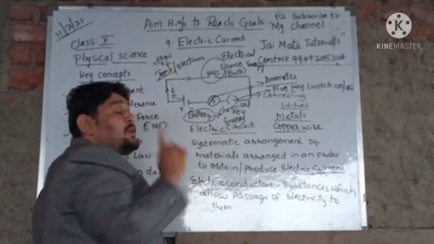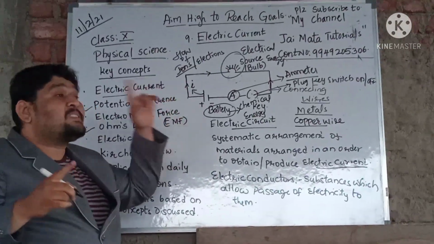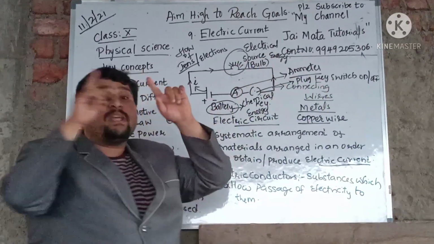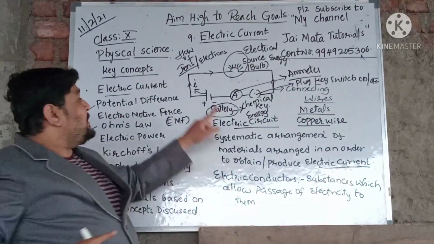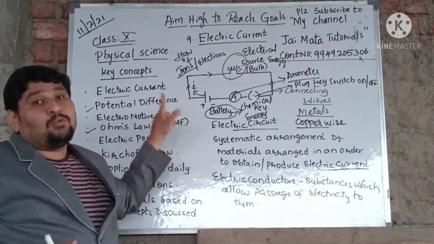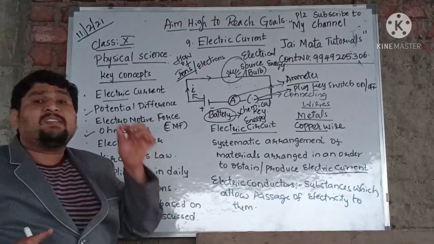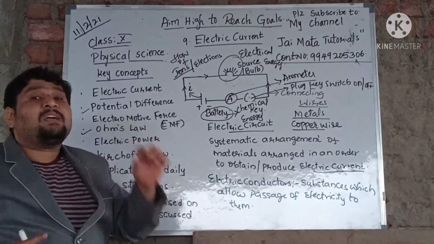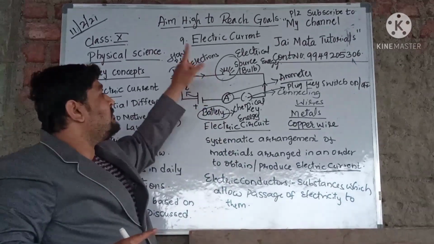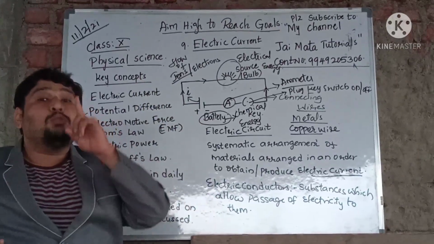So always, you know, an electric circuit is complete when the switch is on, which means it should be a closed circuit. Now can you tell me, is this a closed circuit or an open circuit? It is a closed circuit. So this is the most important condition whenever you are trying to generate electricity or whenever you are trying to glow a bulb. Your circuit should always be a closed circuit.